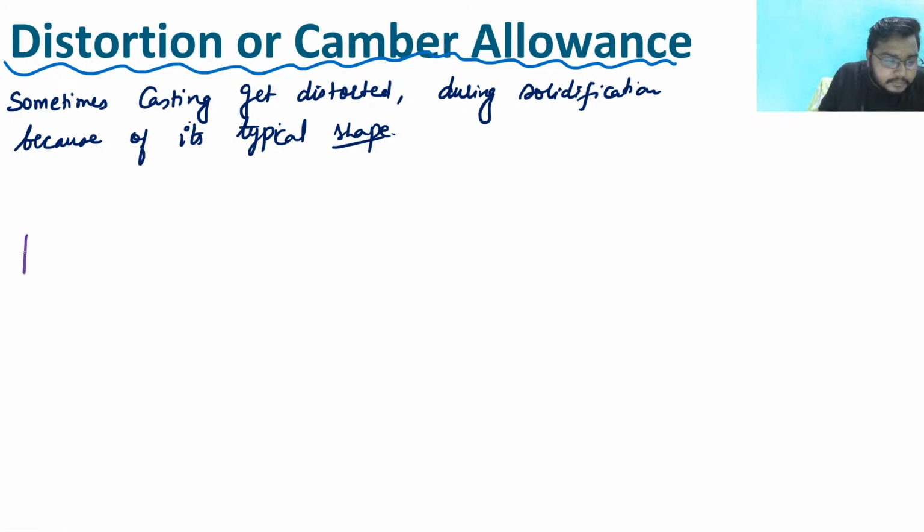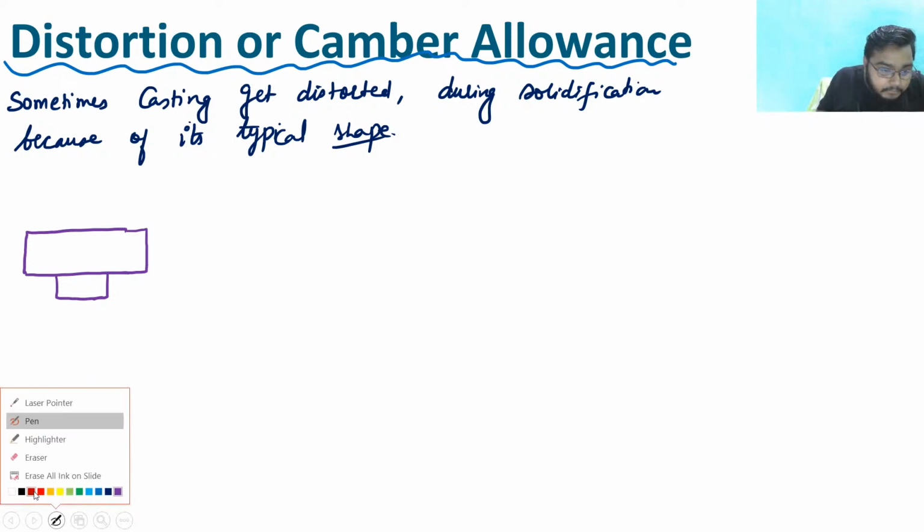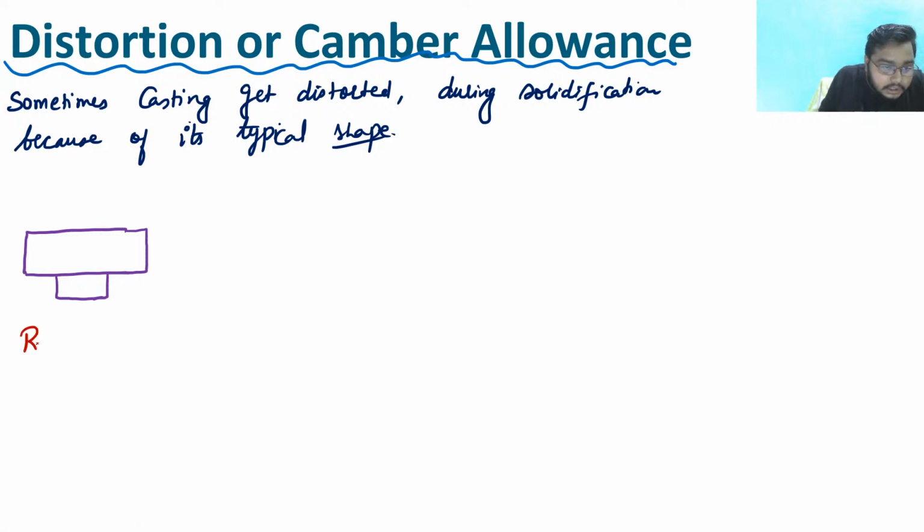See what happens. Suppose if you have this kind of thing, कुछ इस तरह का चीज सर आपको अगर कास्टिंग करना है, तो क्या होता है, प्रॉब्लम क्या होता है कि this is the required shape of casting.